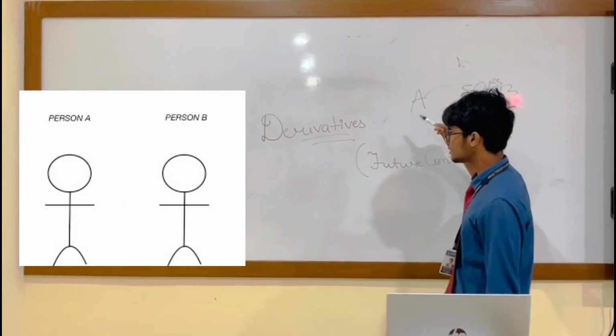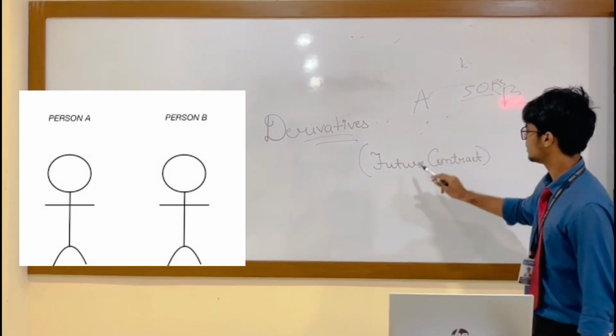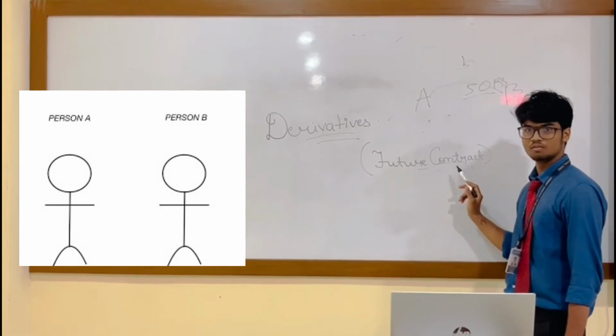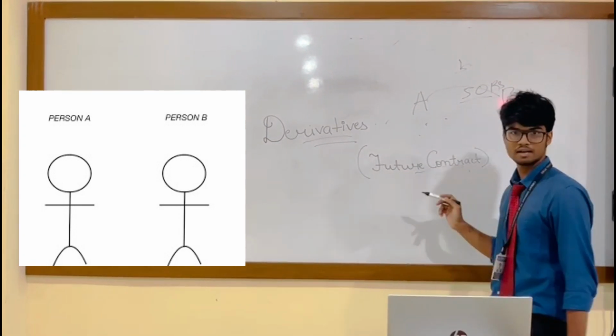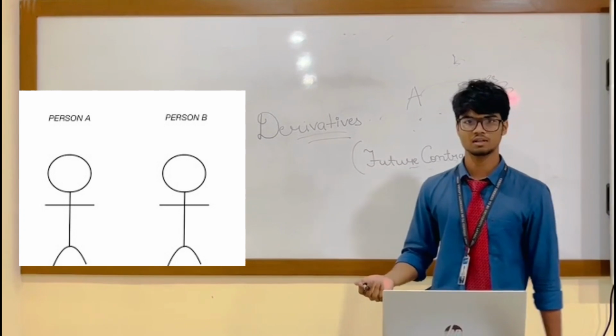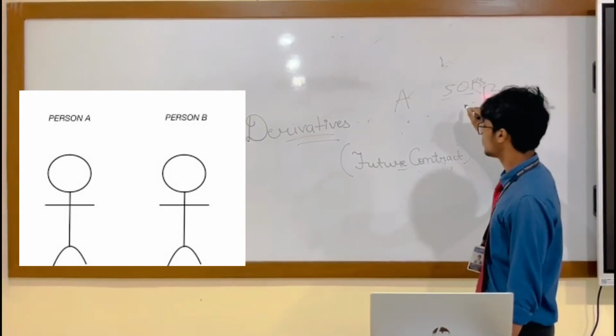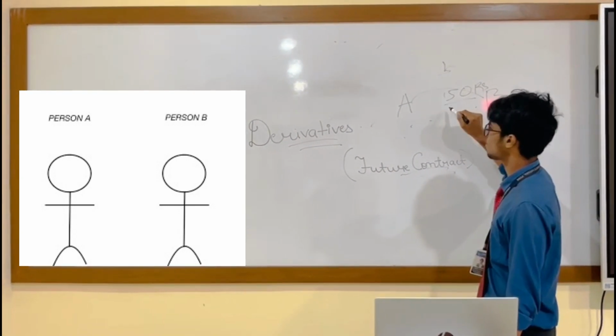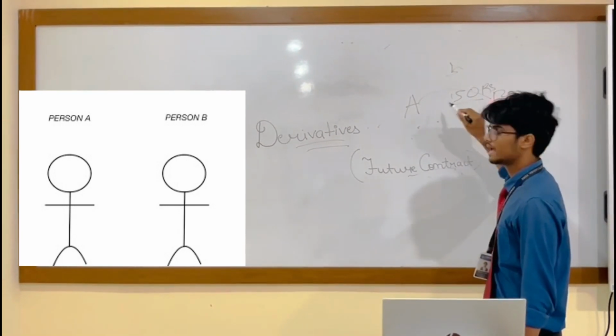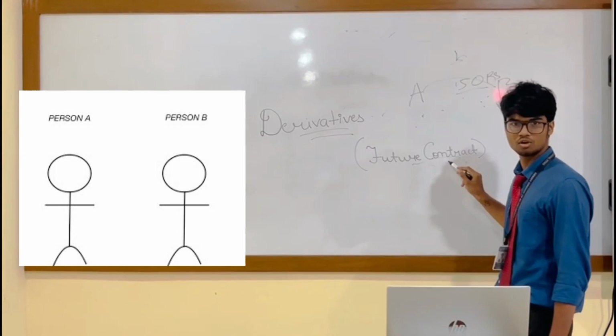Under derivatives, there come future contracts. Future contracts means the contracts that will be formed in the future. Taking the example of A and B, the contract formed between A and B is called a future contract.